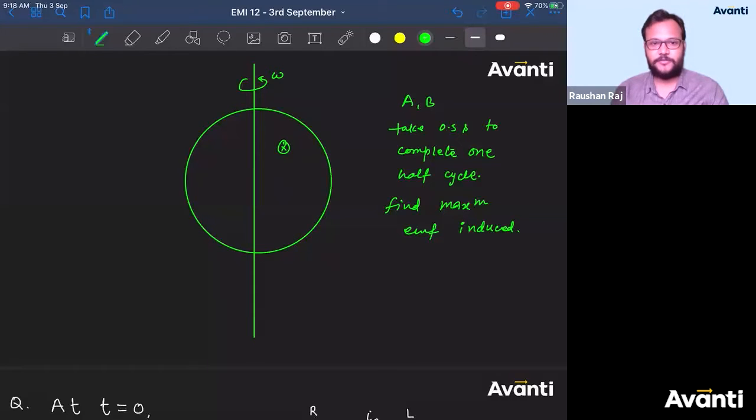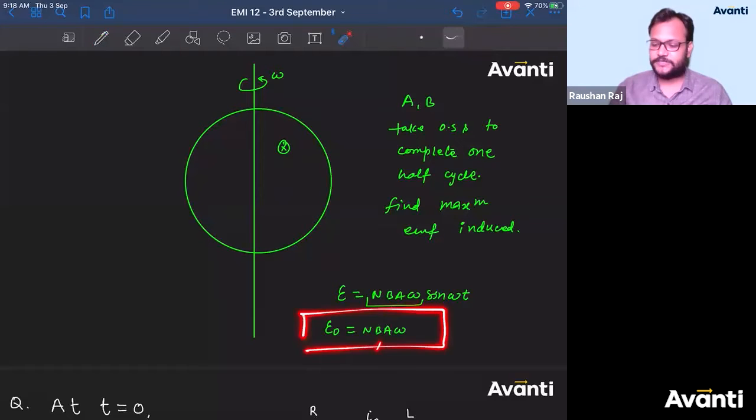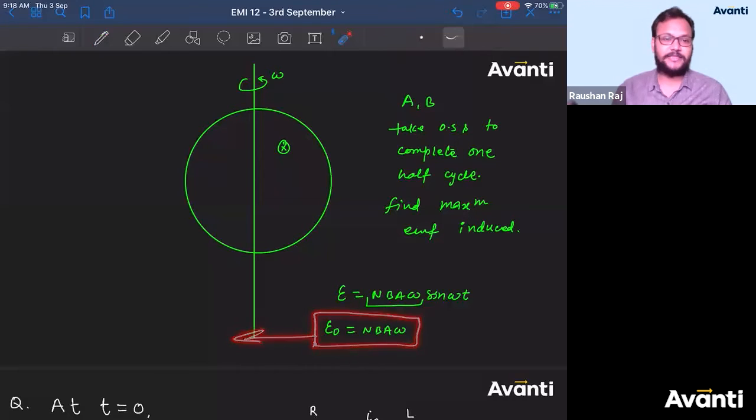Yes, Pradesh Patil, the formula is correct. What is the maximum induced EMF? What is the formula for induced EMF? We have already derived this, right? E was equal to NBA omega sin omega t. Do you remember this part? So maximum EMF is what? This one, E naught. I have told you directly based on this. Questions have been asked. If you go to that recorded video, you'll find out. Direct questions have been asked based on this particular value, and this question has been asked in this year JEE Main.